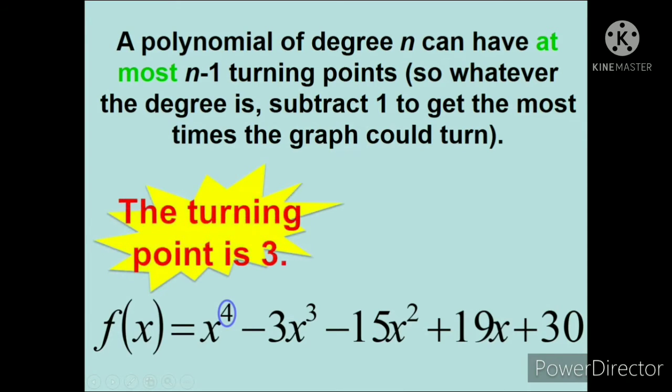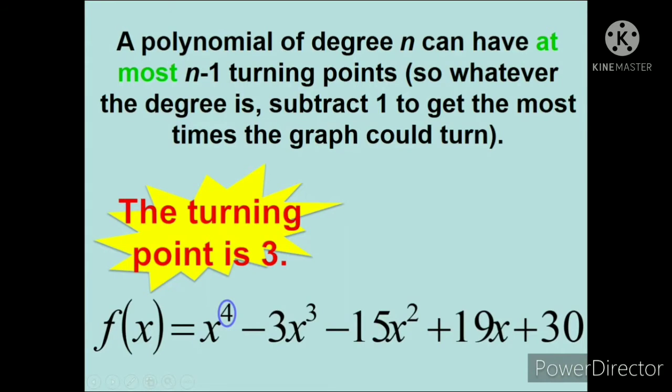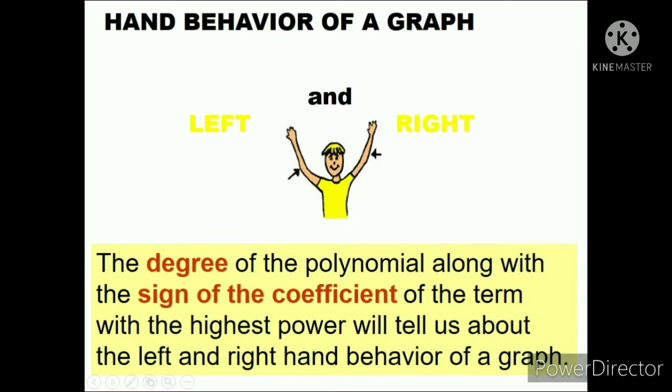Okay. So, since alam naman na natin kung paano malaman kung ilang ikot pero ng ating polynomial, ano ang itsura ng graph ng ating polynomial. So, let's move on to the end behavior. So, ang ating polynomial function ay may dalawang kamay. Okay. We have the left hand and the right hand. We always have the left hand and the right hand. Hindi pwedeng meron yung left, wala yung right. Sa tao lang yun pwede. Pero sana walang ganun sa atin. Okay?